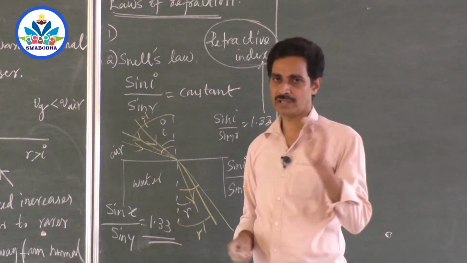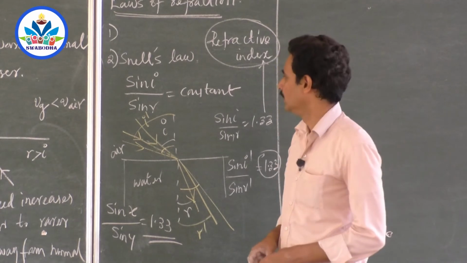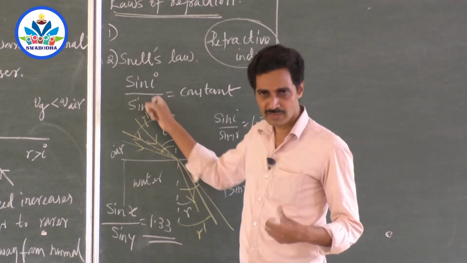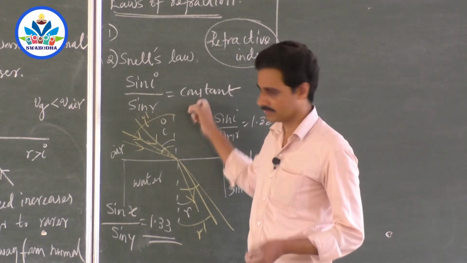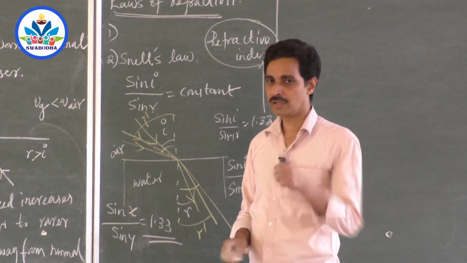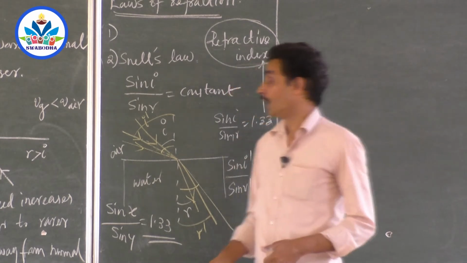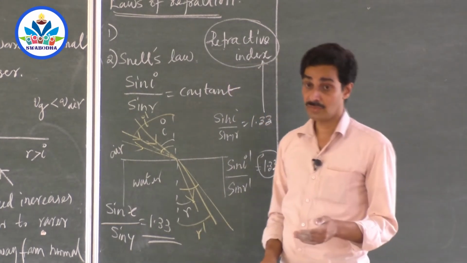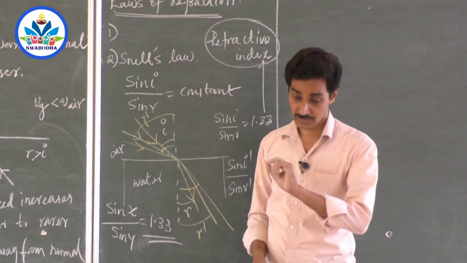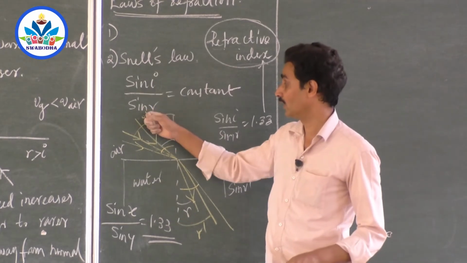One, you forget to write ratio. Simply write sine of the angle of incidence to the sine of angle of refraction is a constant. No, it is the ratio. Ratio is a very important word. Underline it in your answer book or notes book. You should write it: the ratio of sine of the angle of incidence.